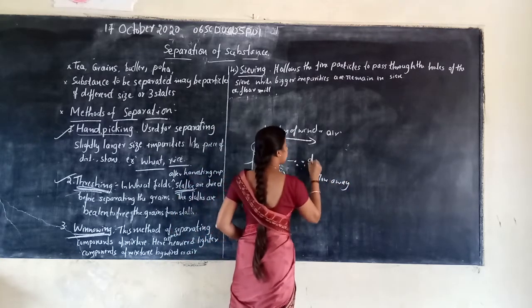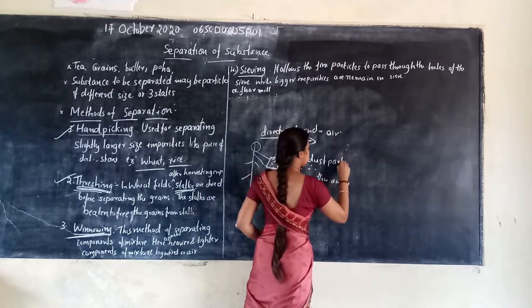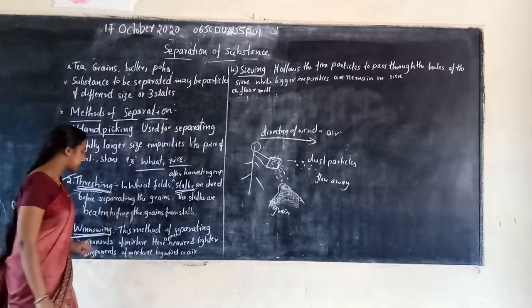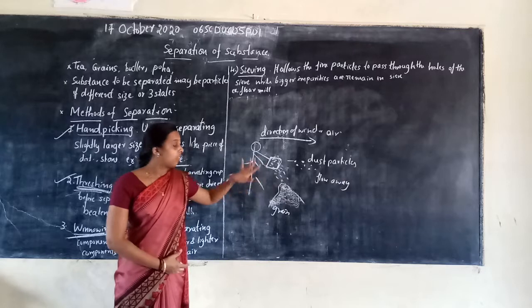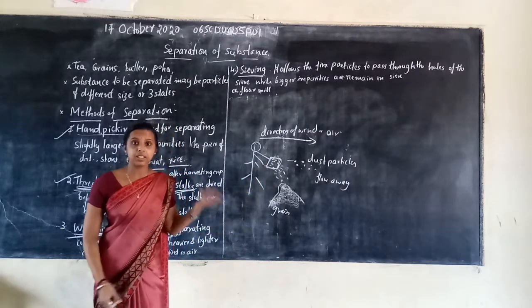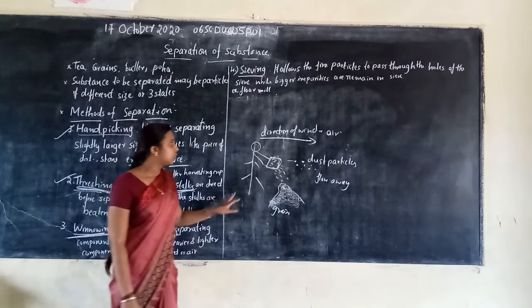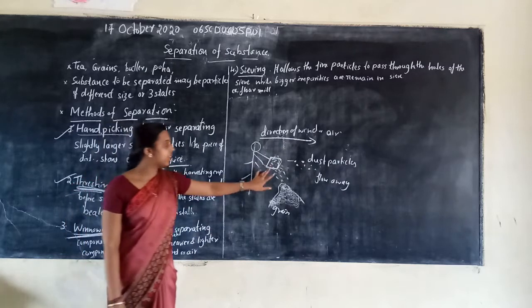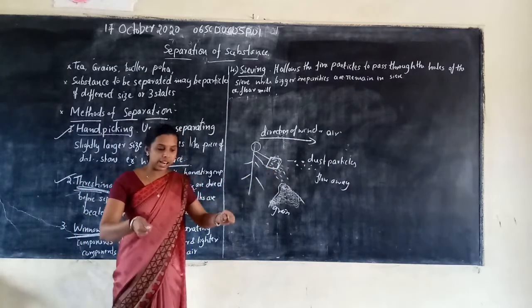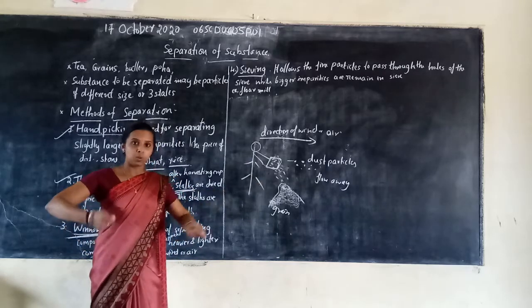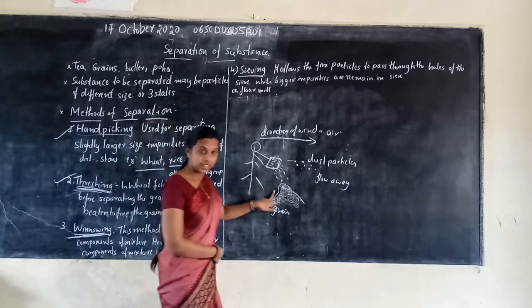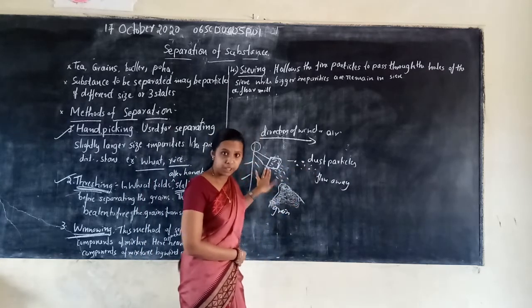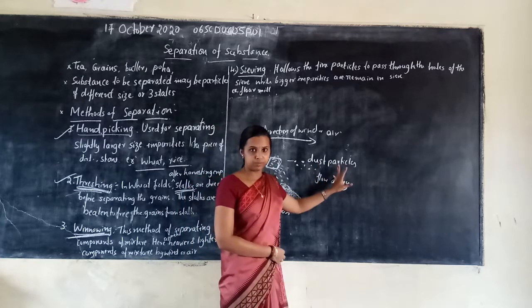These are dust particles and these are grains. So winnowing means the components of a mixture are separated as lighter and heavier particles through the direction of wind or air. How? Any grains or mixture we hold in our hand, with the air in this direction, the grains fall down in this direction and the dust particles present in the mixture move out.